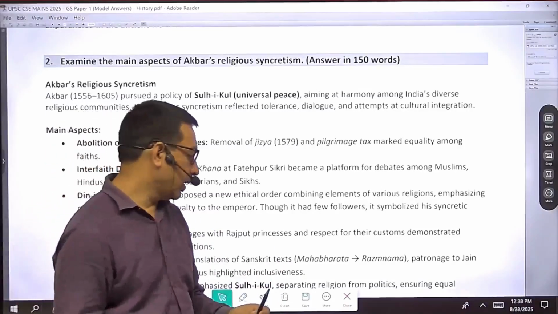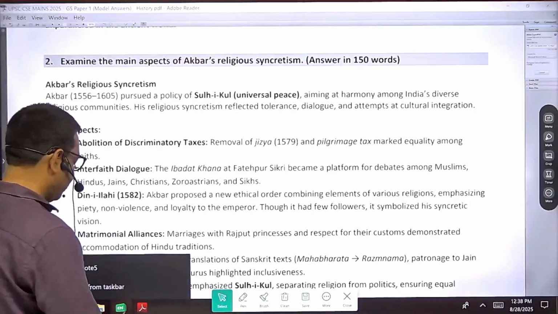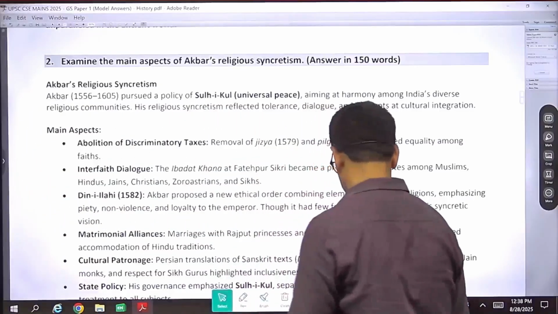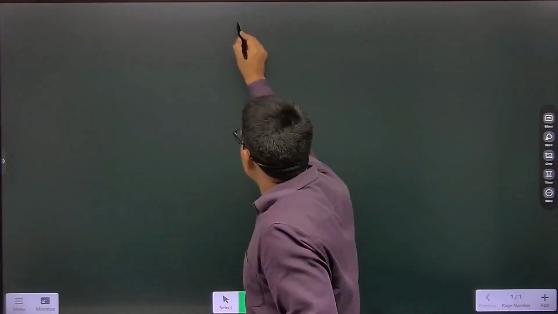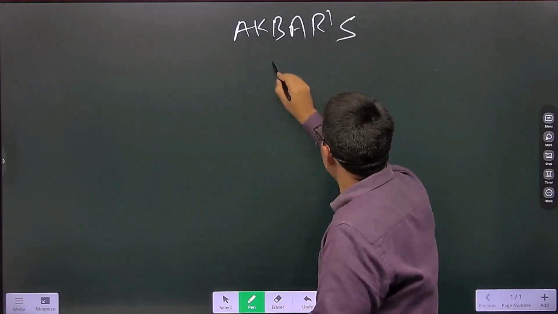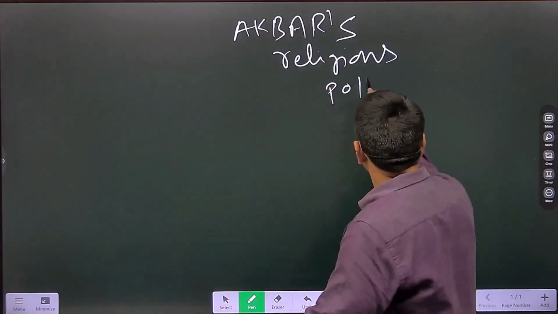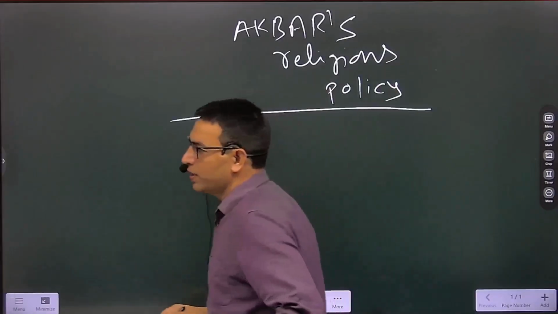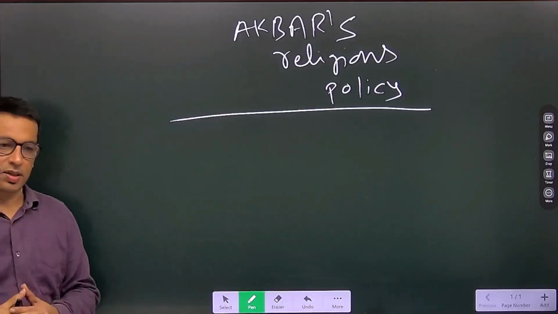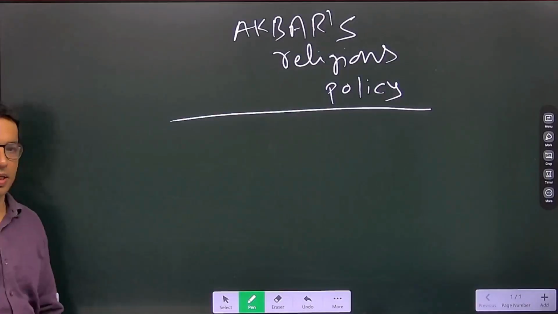So when we talk about this policy, we find Akbar's religious policy, through which Akbar tried to basically mingle the various religions of India, and the gist of the Indian religious structure.